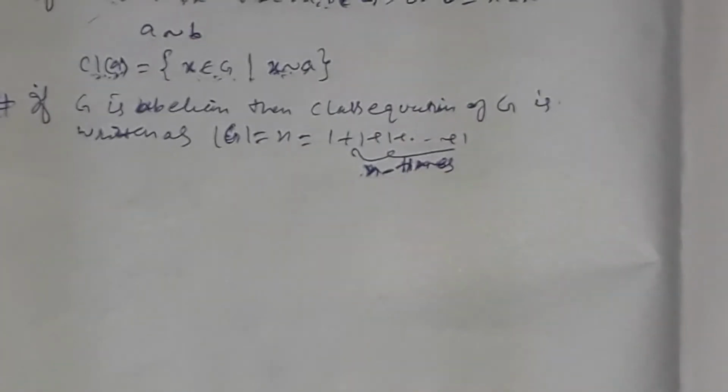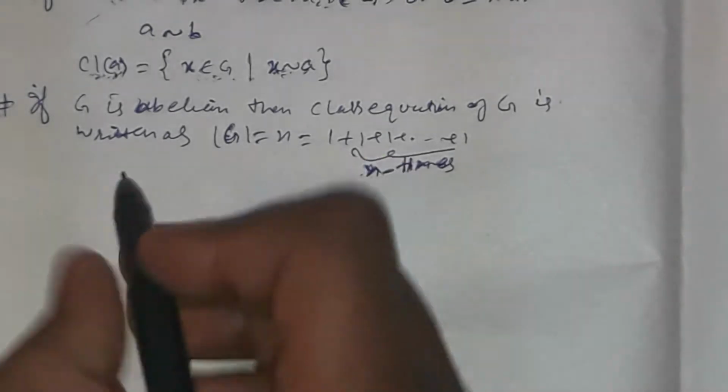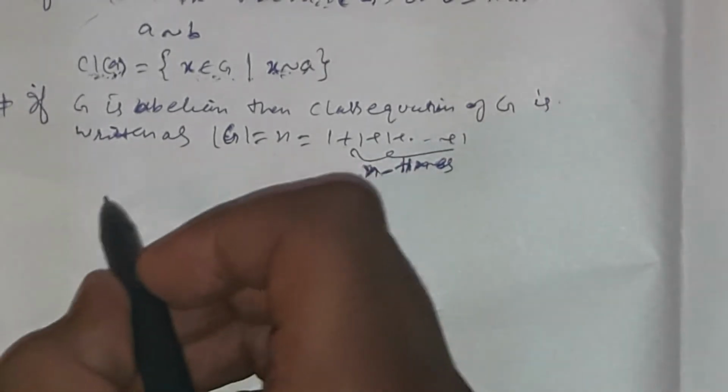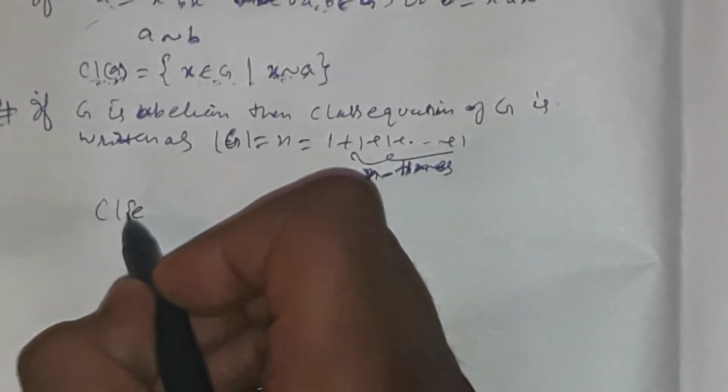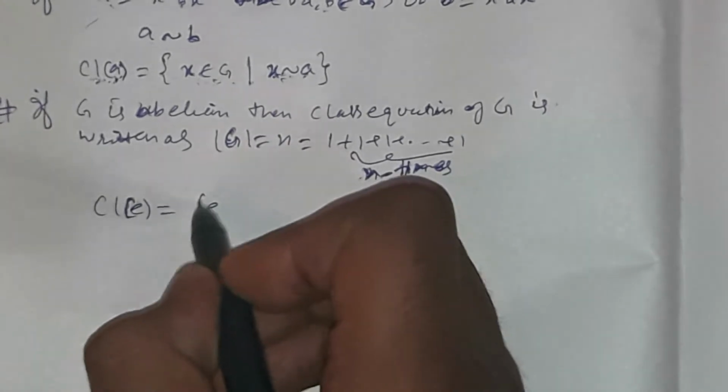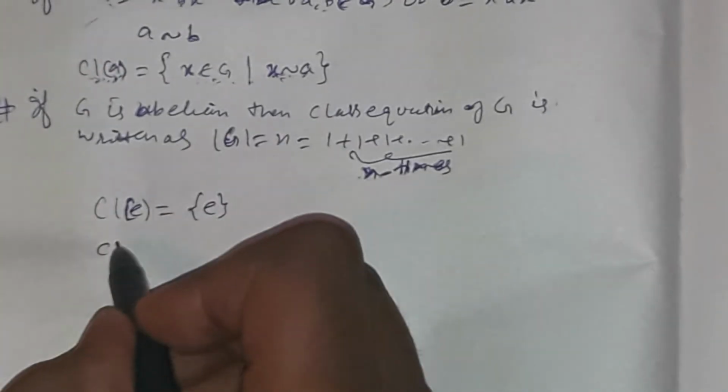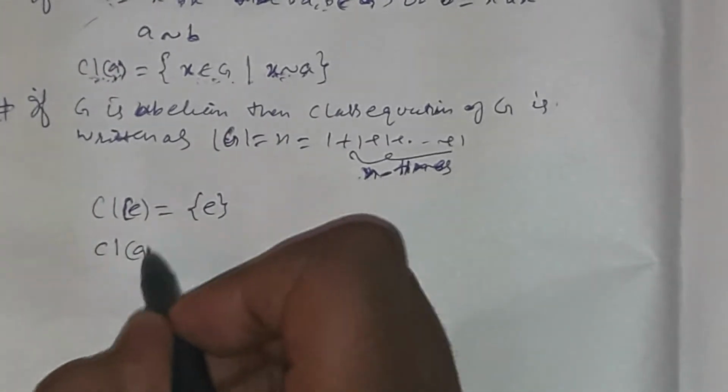Now let me define a self conjugate element. Any element is said to be self conjugate if its conjugate class contains only one element, and that is itself. Suppose the conjugate class of E is the singleton E, and the conjugate class of A is E.